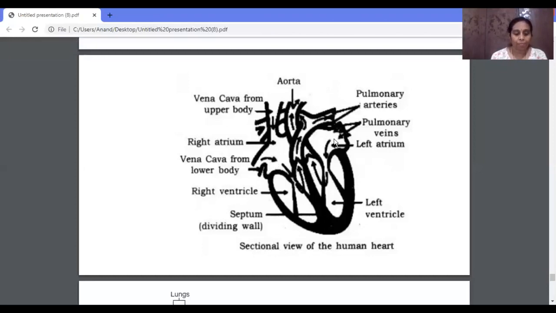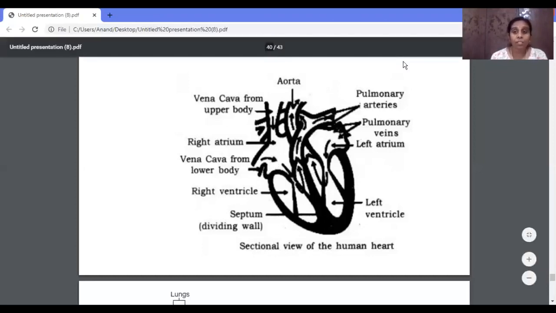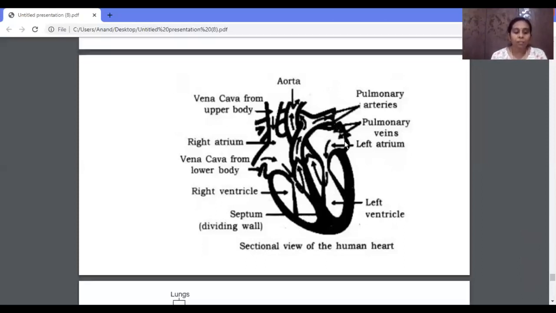On the left side, what happens is the oxygenated blood. What is oxygenated blood? The blood which contains oxygen. Where does the oxygenated blood come from? From the lungs. From the lungs, the pulmonary veins carry the oxygenated blood and it flows into the left atrium. This is what happens when the atrium gets relaxed.